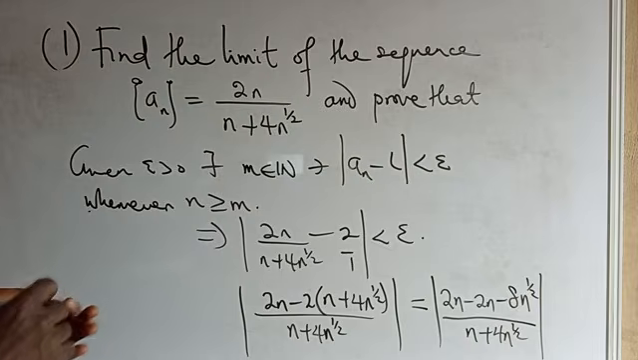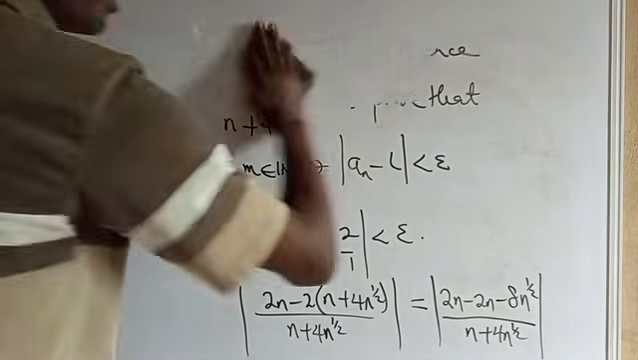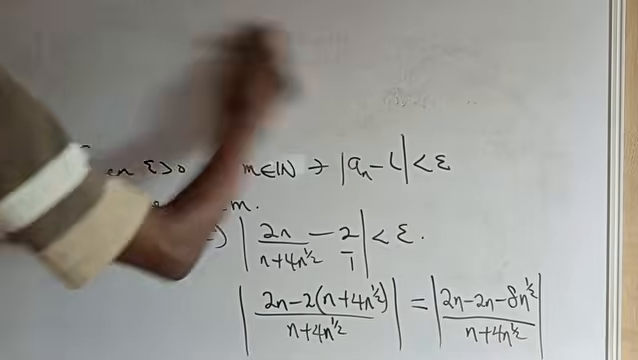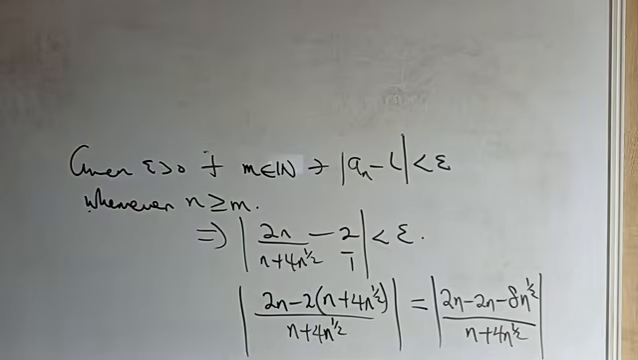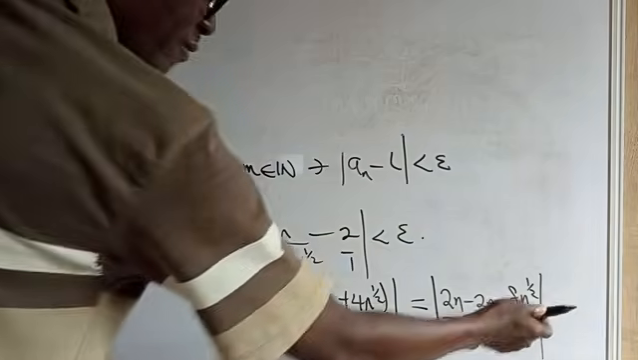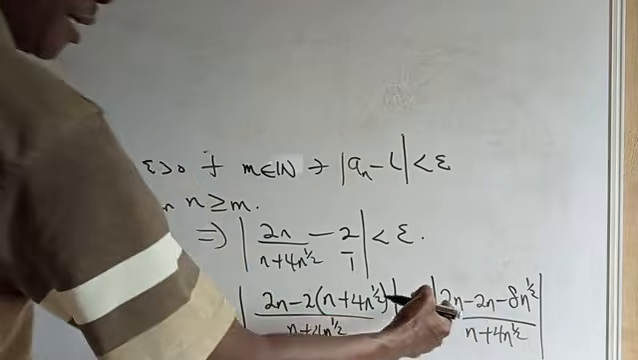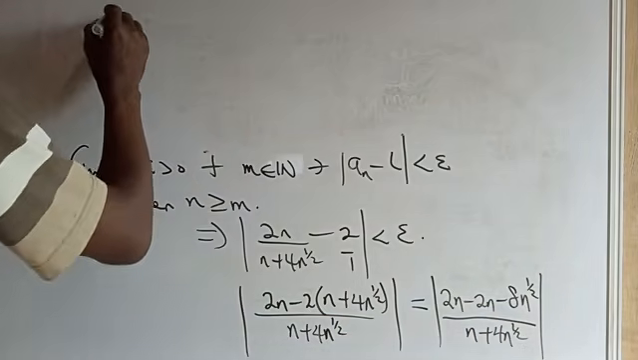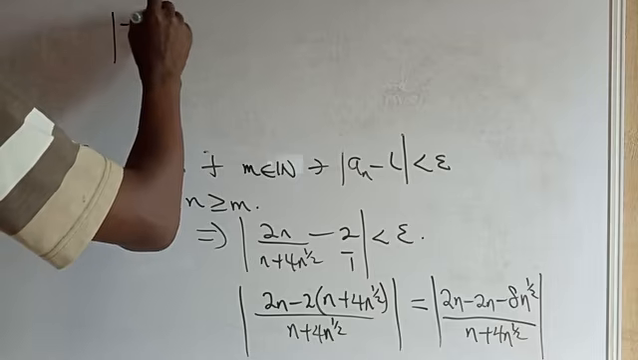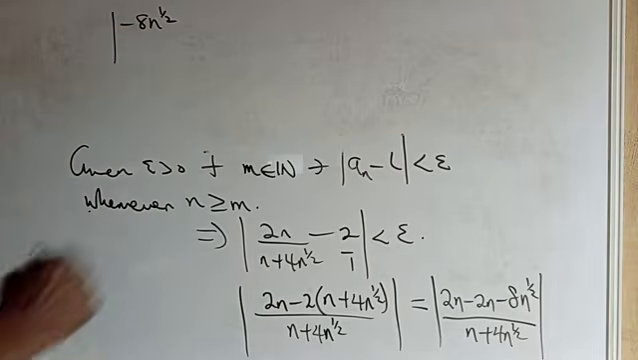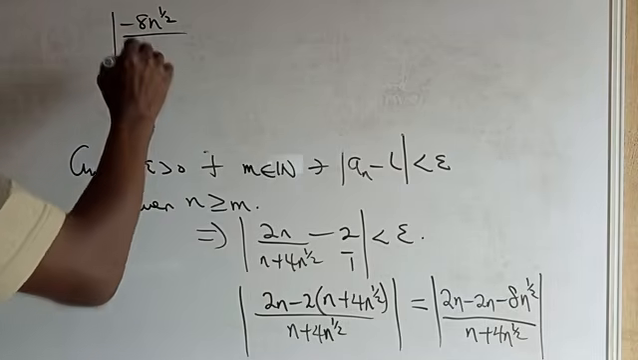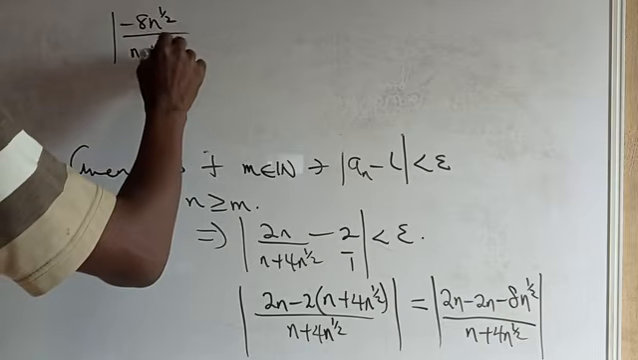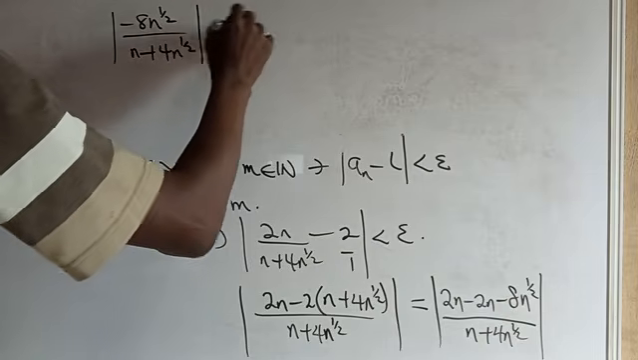Okay. Now let's clean this so that we're able to have enough space for the calculation. Okay, since we have taken absolute value and 2n minus 2n is cancelled, so we have what? We have the absolute value of minus 8 n raised to the power half, all over n plus 4 n raised to the power half. So this will be what?